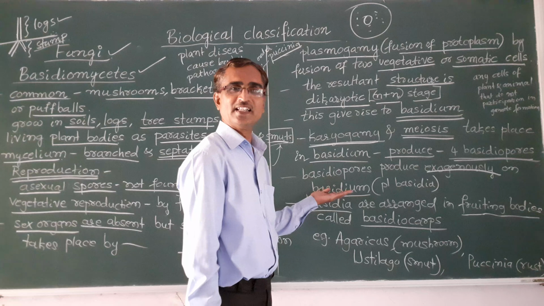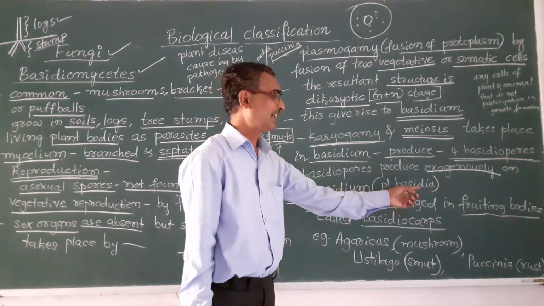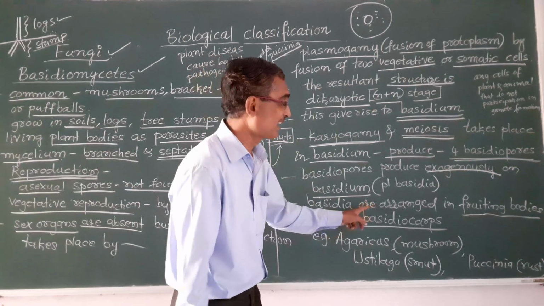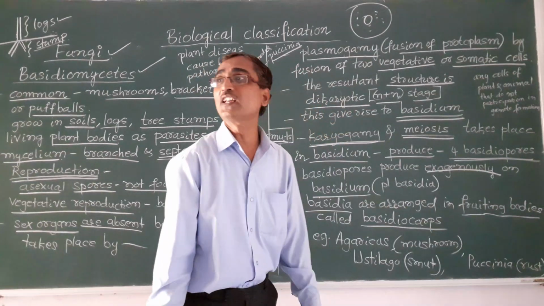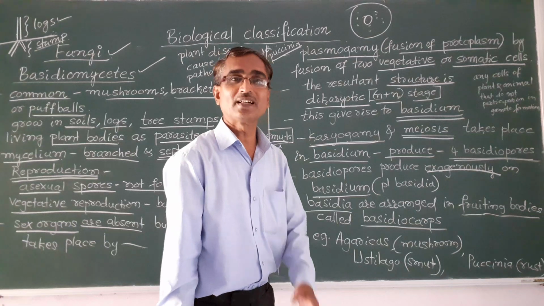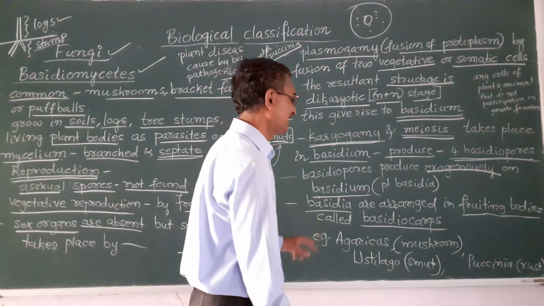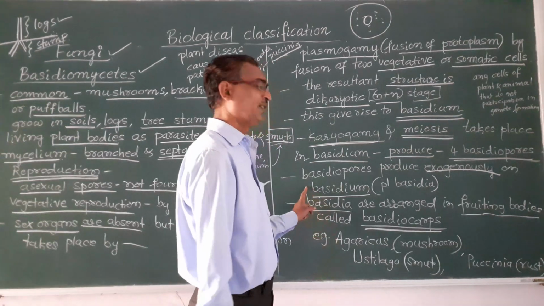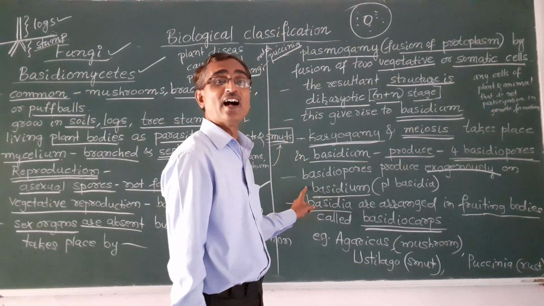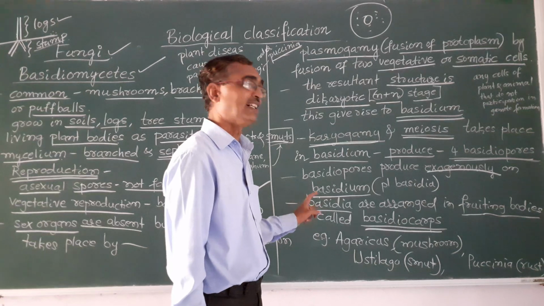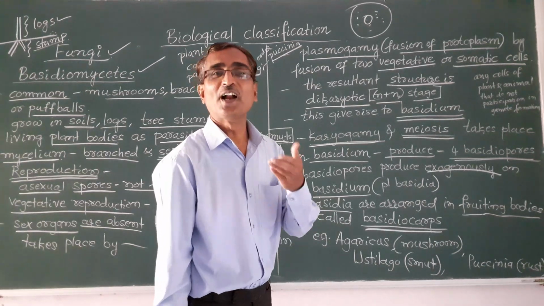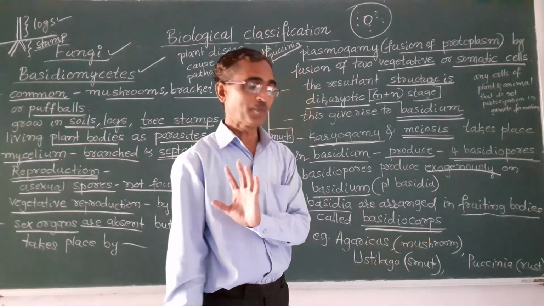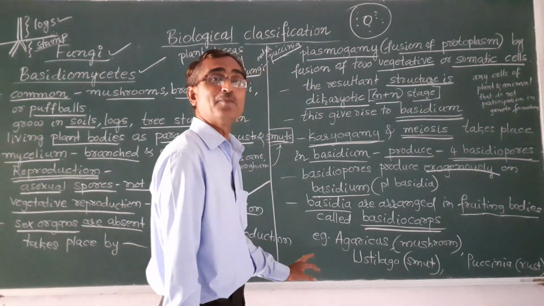And these basidia, the plural of basidium, are arranged in fruiting bodies. Fruiting bodies are nothing but structures, and they are called basidiocarps. So these basidia are arranged in fruiting bodies, and those fruiting bodies are called basidiocarps. Remember this.